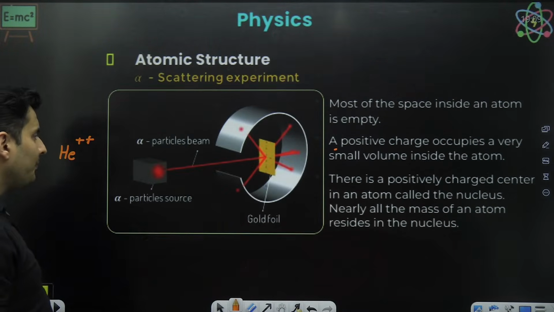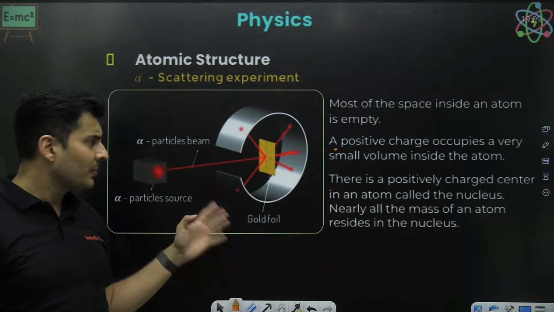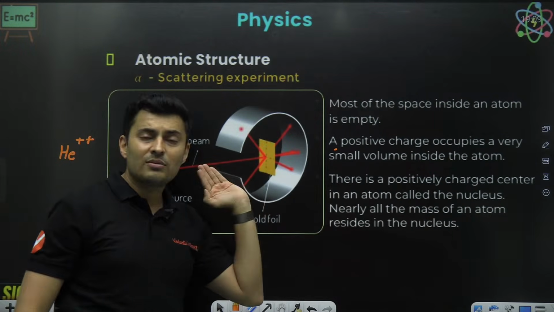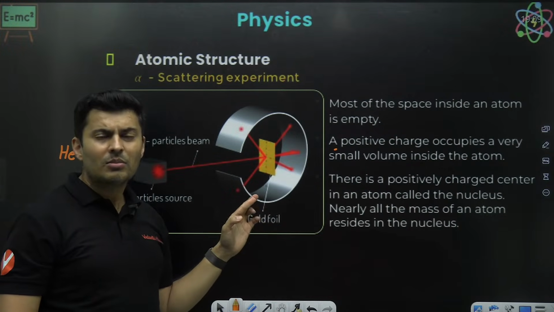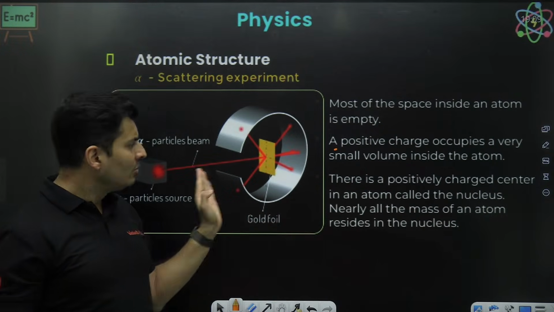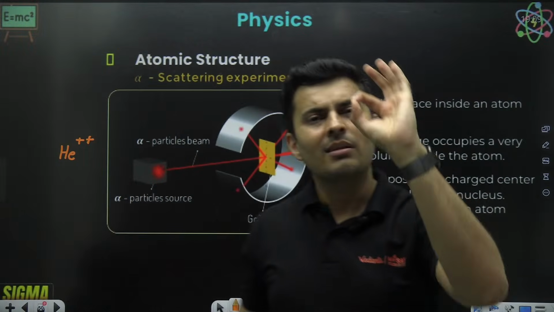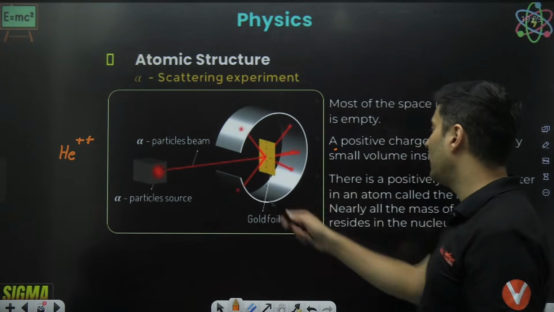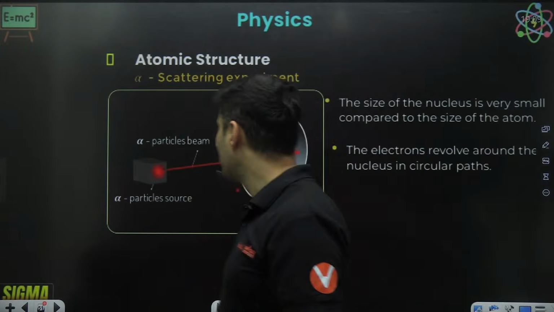So that is why he was able to detect how much the deflection was, and that deflection was very much less for most of the alpha particles. Most of them just passed as it is because the atom was relatively empty. A very tiny fraction got deflected by a very large angle. That was his observation.